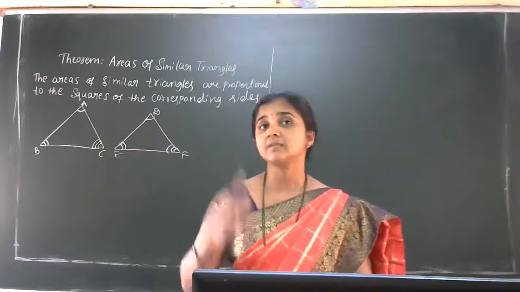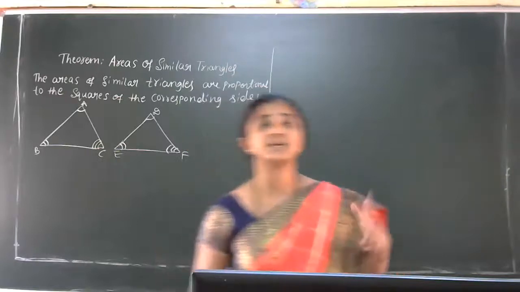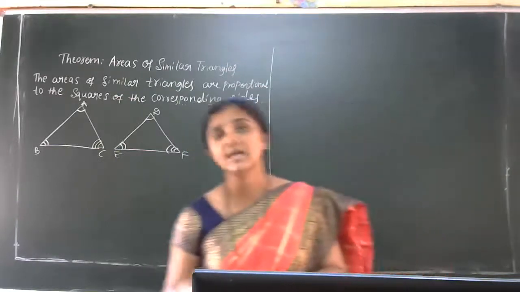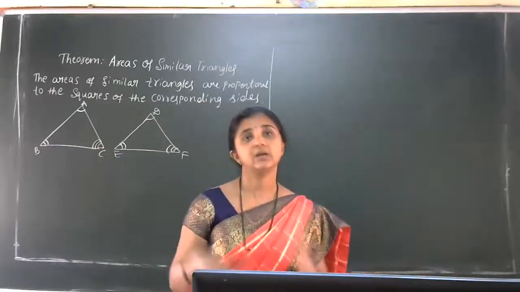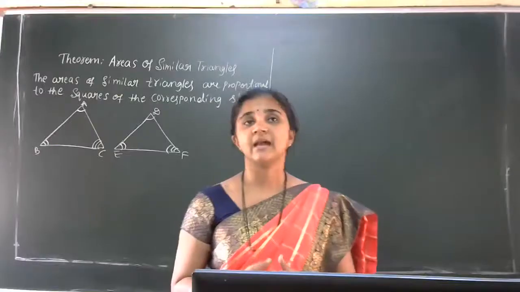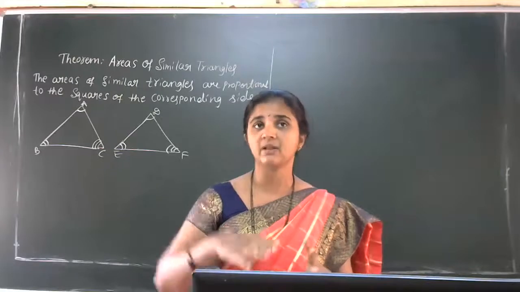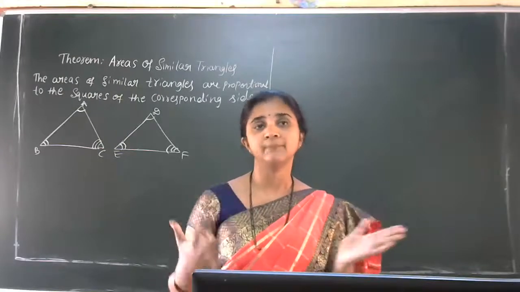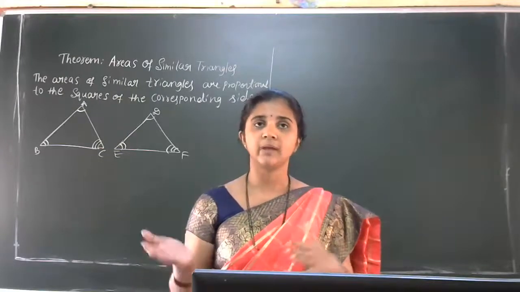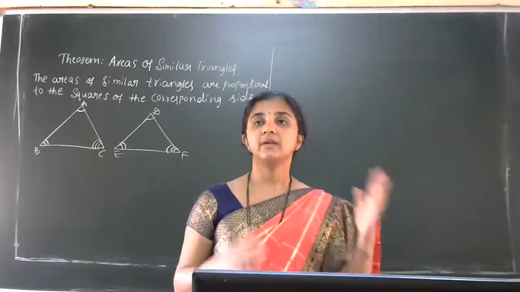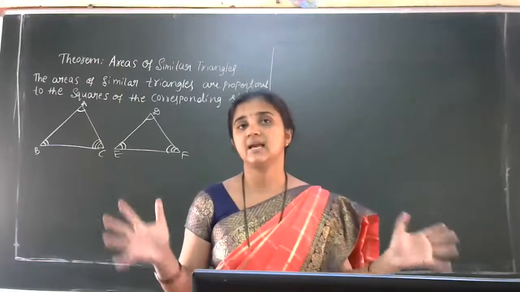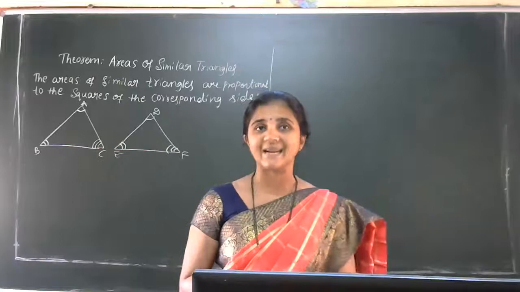The theorems related to SSS and SAS similarity criteria are excluded for this year. Only the AA similarity criteria theorem we have to study, but we have to apply all the concepts to the problems. We discussed one big exercise, which we finished in Saturday's class.